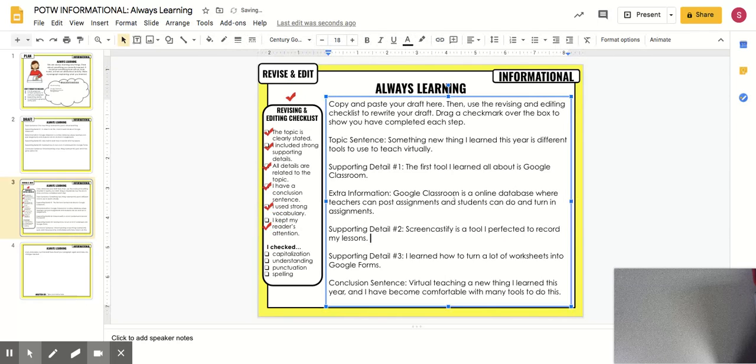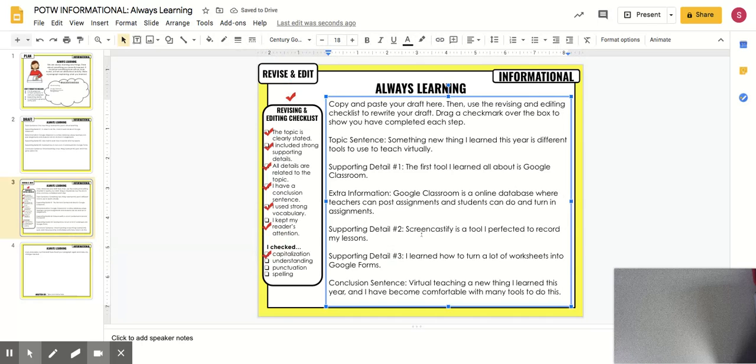Now I checked capitalization. Let's see. All of the first letters of my sentences are capitalized. My different names of my tools are capitalized. Yep, capitalization is good. Okay.